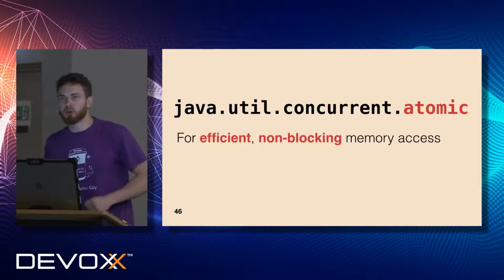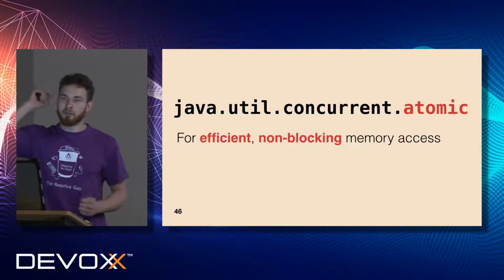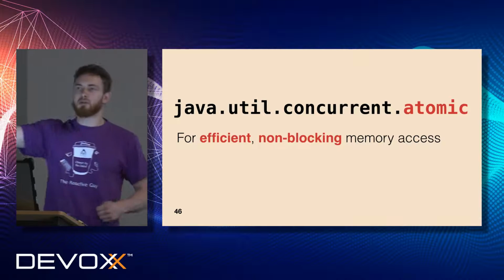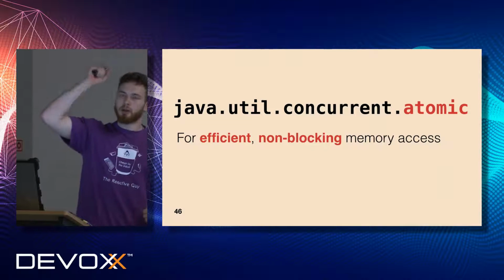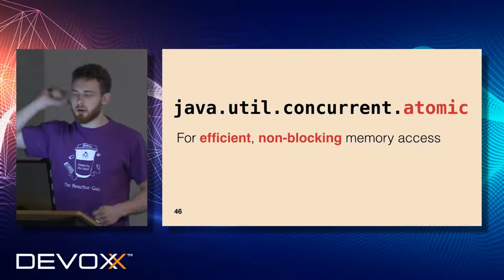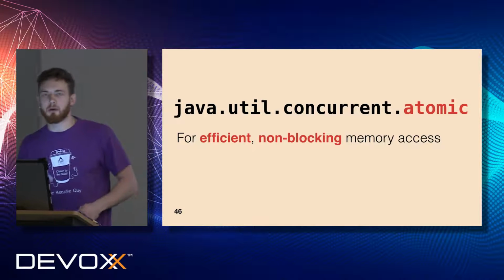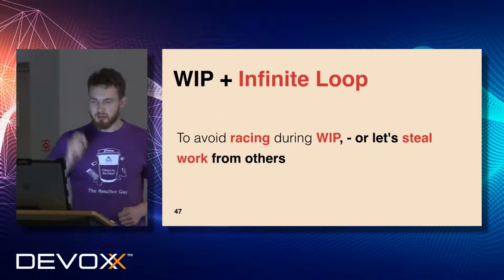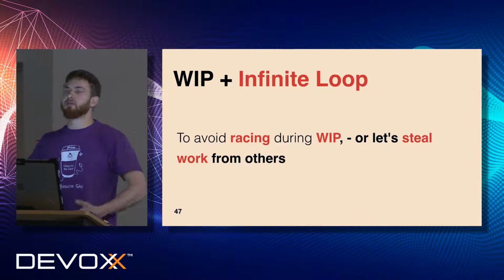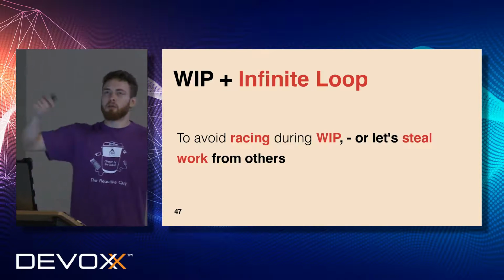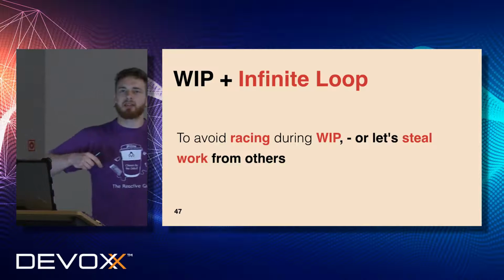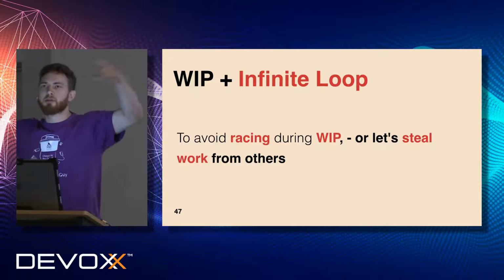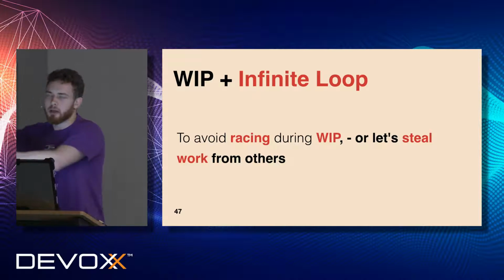So let's do a short summary. First of all, if we want to build an efficient, multi-threaded, concurrent implementation of our publisher or any other solution, we use non-blocking memory access and efficient memory access from the concurrent atomic package in the standard JDK. Then, in order to avoid any kind of racing, there is the most common pattern, an infinite loop plus something. In the first case, it's an infinite loop plus work in progress, which allows us to prevent multiple threads from trying to run the same action concurrently.